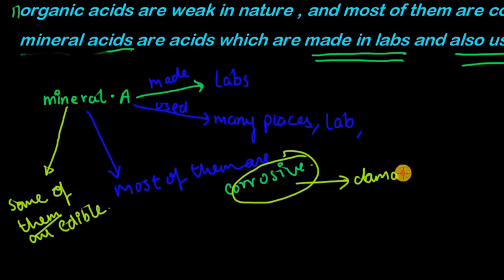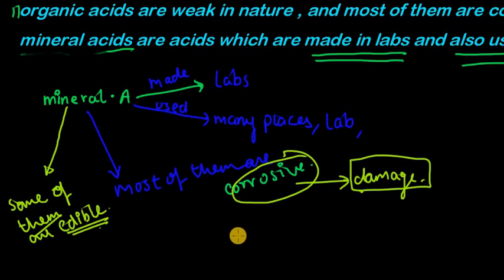While discussing organic acids, I told you that strong acids just pierce through clothes. They cause damage to tables, that is, wood, and even to metals. That is the surprising thing here. So most of them are corrosive. Next, with mineral acids, some of them are edible.